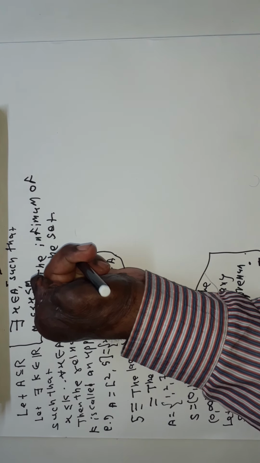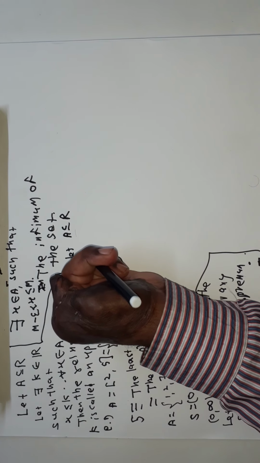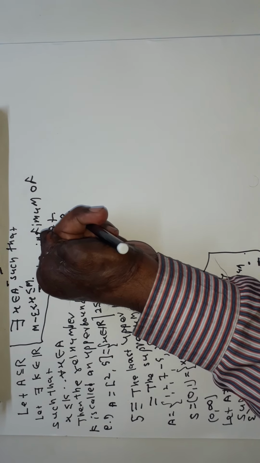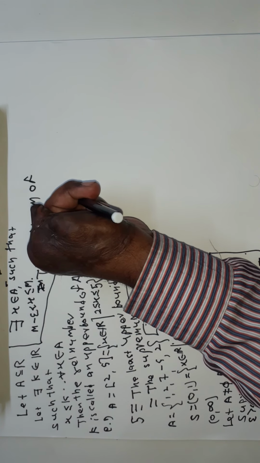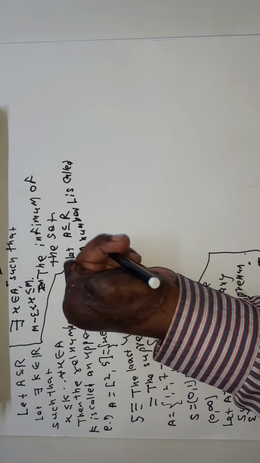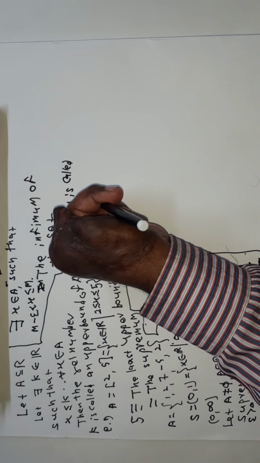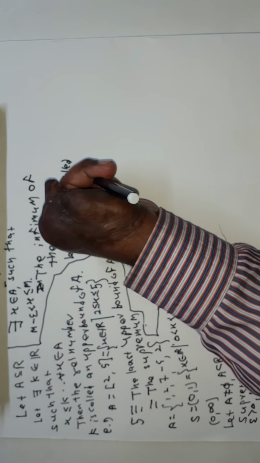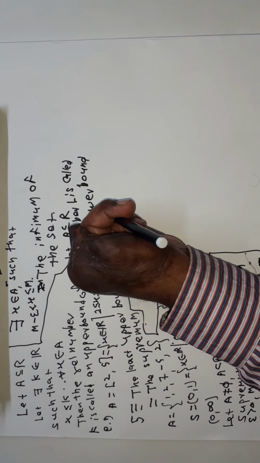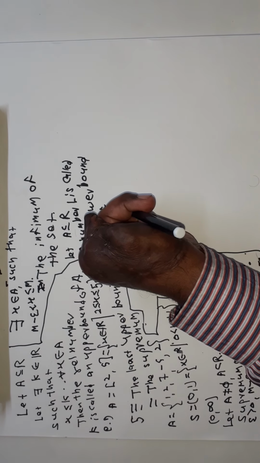Let A be a subset of R. A number L is called a lower bound of A if L is less than or equal to x for all x belonging to A.